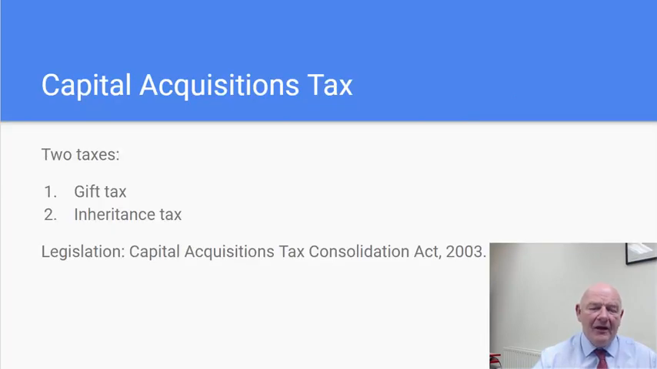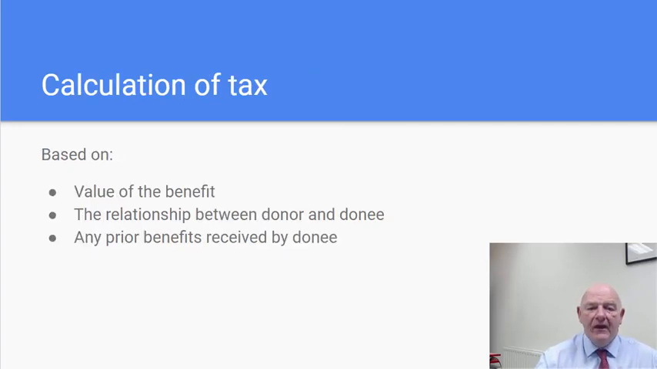So, capital acquisitions tax then comprises two taxes essentially. One is a gift tax and the other is inheritance tax. And the relevant legislation is the Capital Acquisitions Tax Consolidation Act of 2003. The calculation of tax that's due is based on the value of the benefit, the relationship between the donor and donee, and any prior benefits received by the donee.